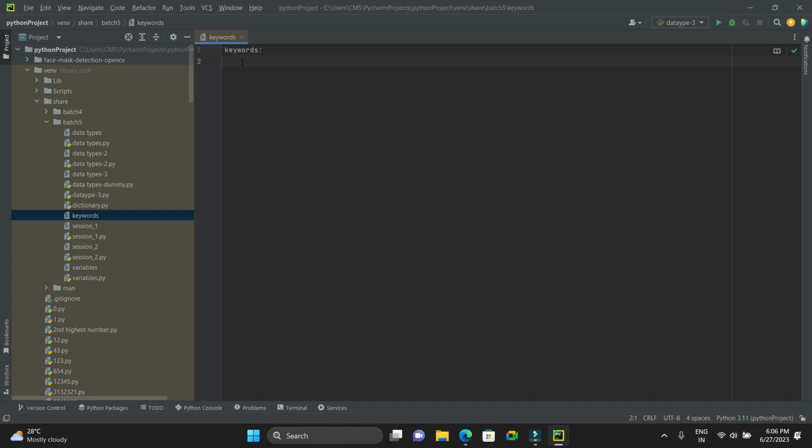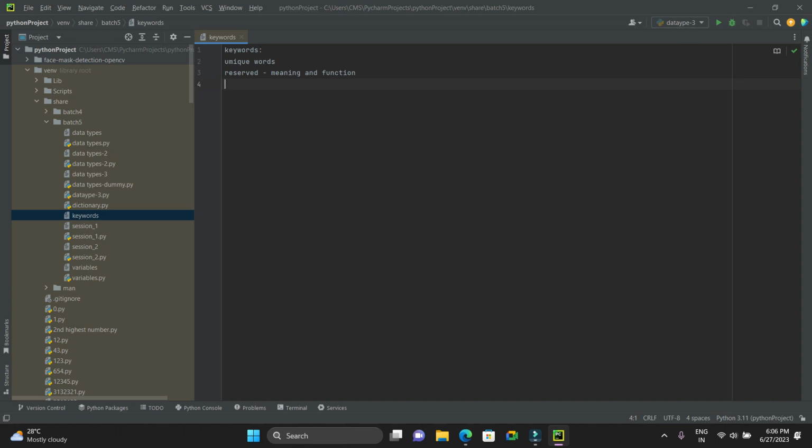Python keywords are unique words, and they are reserved, which means you cannot use them for custom script. These are reserved words with a defined meaning and function.